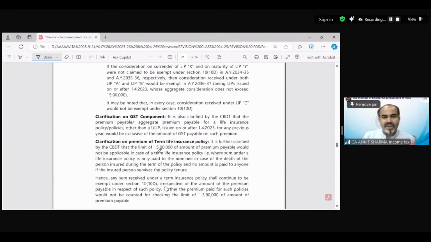Okay. Clarification on GST component, you can go through it. Clarification on premium of term life insurance, this is regarding the death while insurance policy. In case of death, there is no restriction. You can get the exemption irrespective of the condition whatsoever has been given in the question.